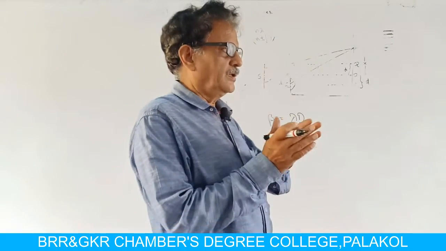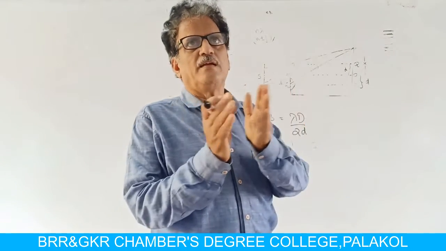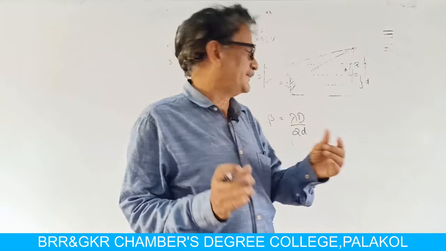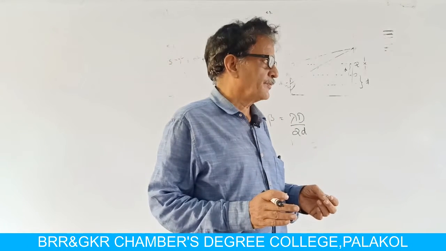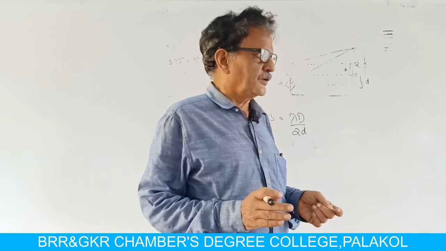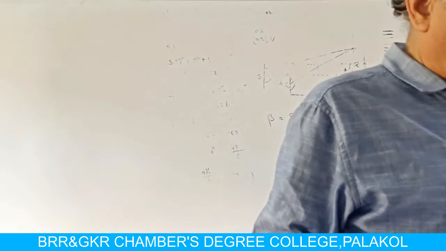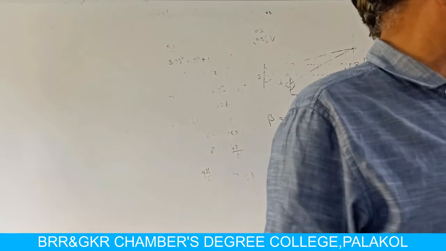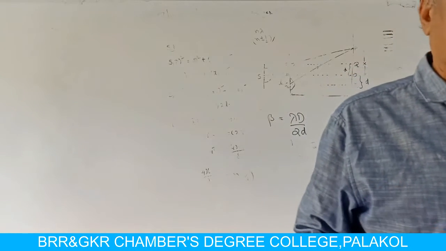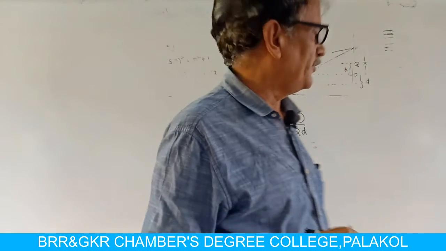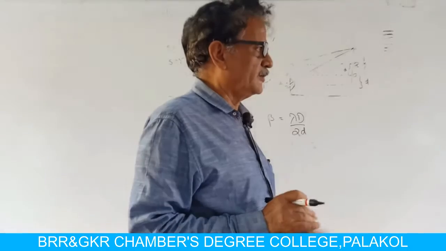So, we can easily find the value of beta. So, for good observation of the fringe, beta should be large. This is possible if 2d is small.